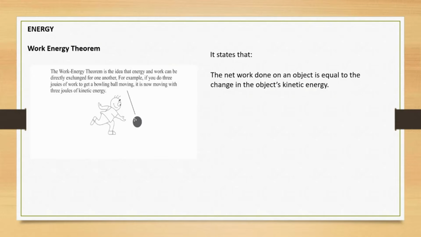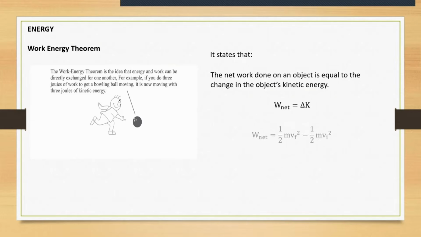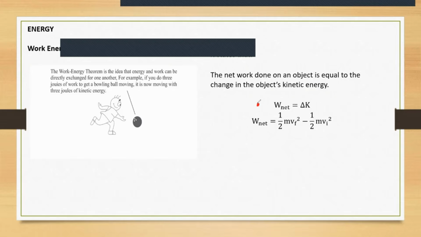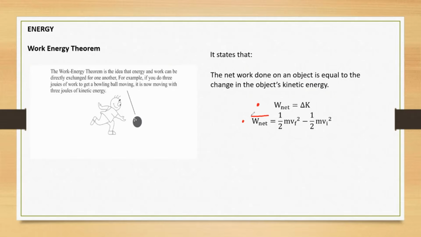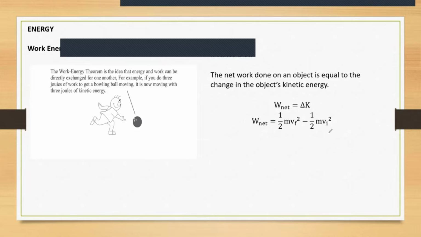That's just in words. How about as a formula? As a formula, it's work net is equal to delta K. We can go further. It's equal to half m vf squared minus half m vi squared. This is what is known as net work done on a particular object, equal to the change in the kinetic energy of the object.